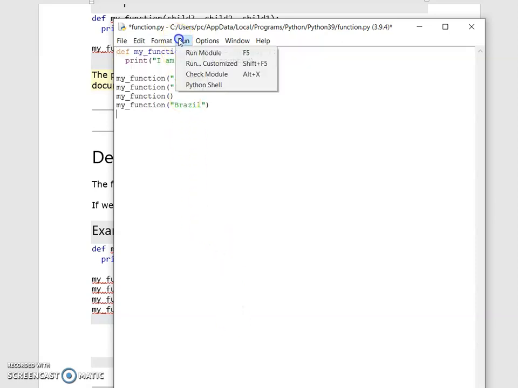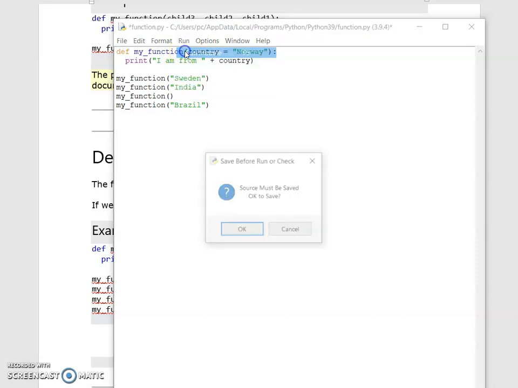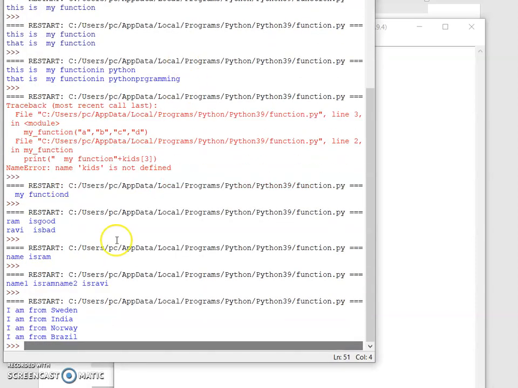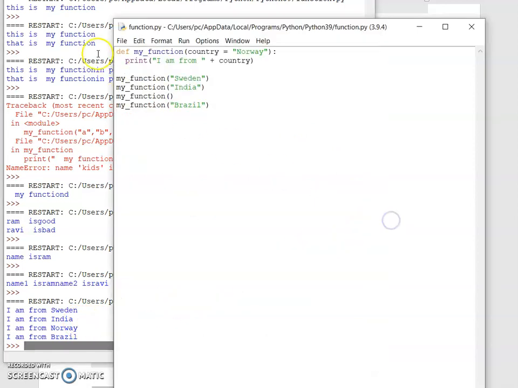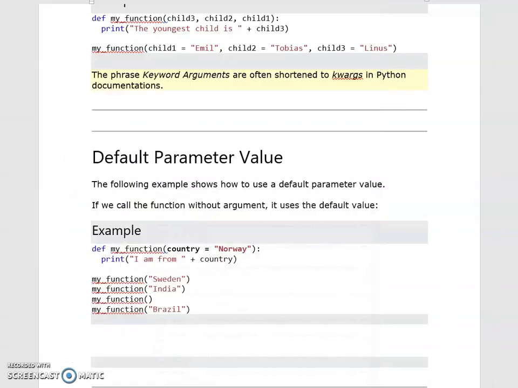I've been running this. I am from Sweden, I am from India, but I am from Norway is printed by default, because I haven't given any value here, so it has taken Norway by default. In this way, default parameter works.